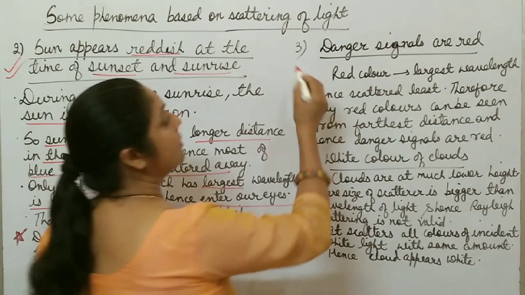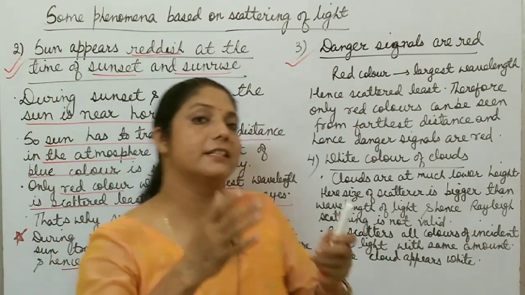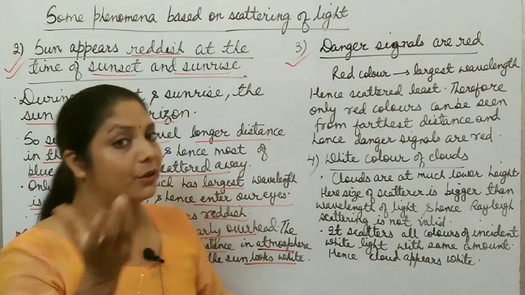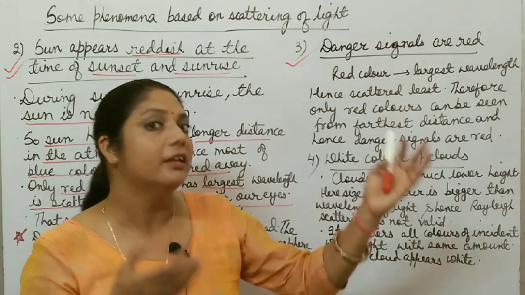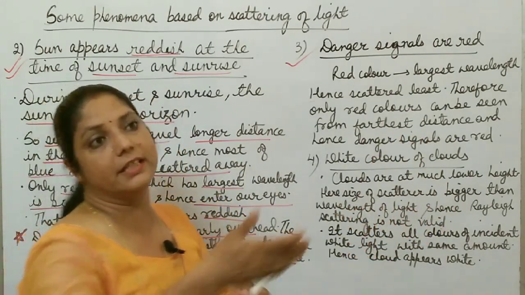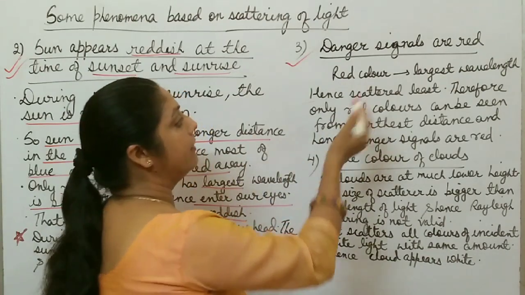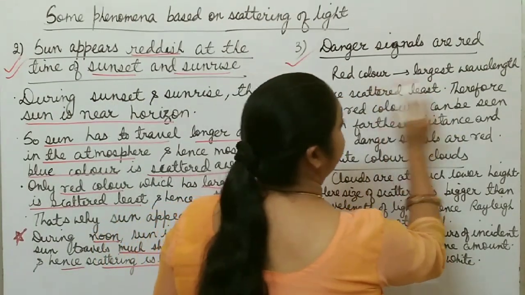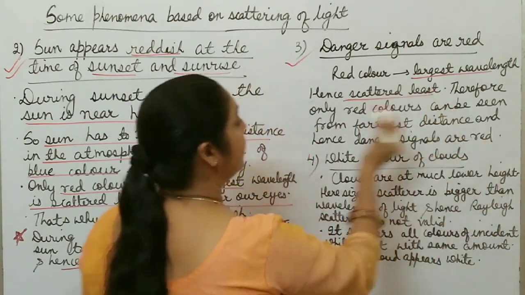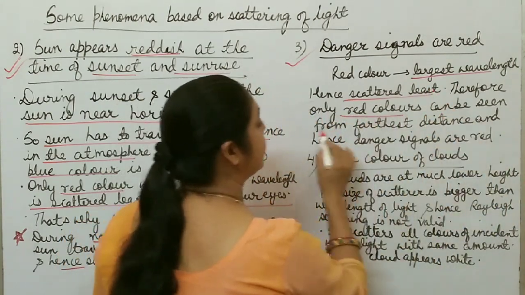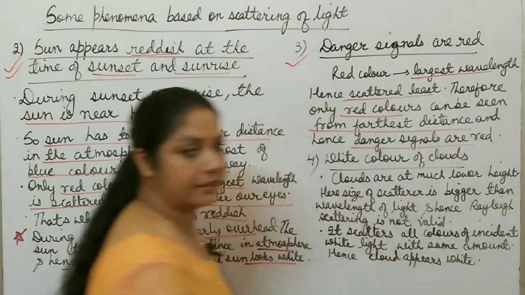Next, why are danger signals red in color? You know, all the danger signals are red in color. Why? Because red color has larger wavelength, so it can travel a larger distance, and we can see red color from a very far point. That's why danger signals are always red in color. You can write it this way: red color has the largest wavelength, hence it is scattered less, therefore only red color can be seen from the farthest distance and hence danger signals are red. It reaches our eyes.